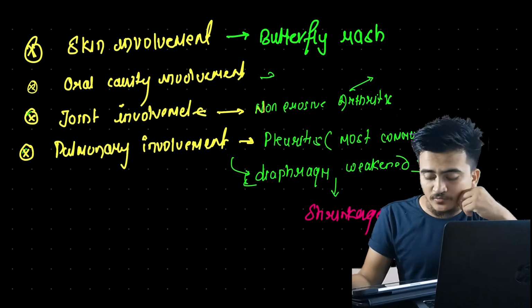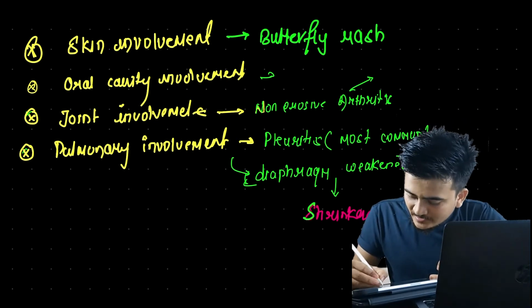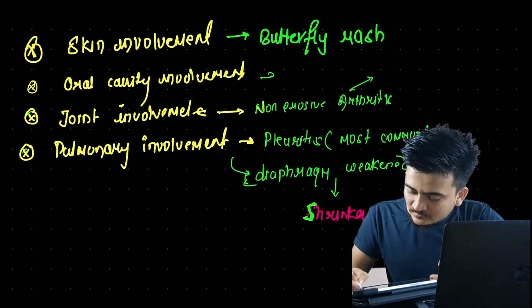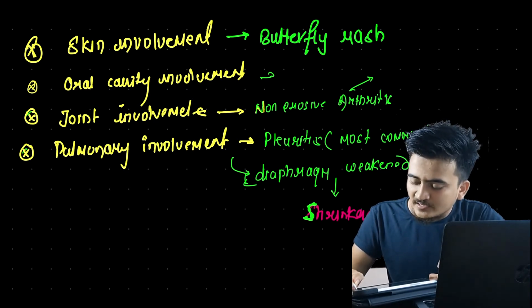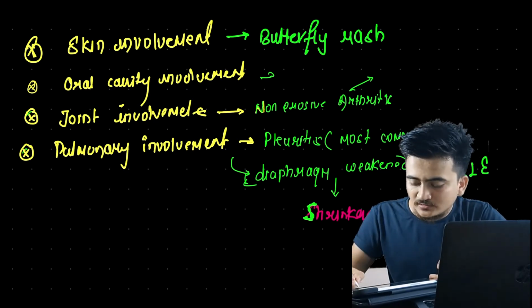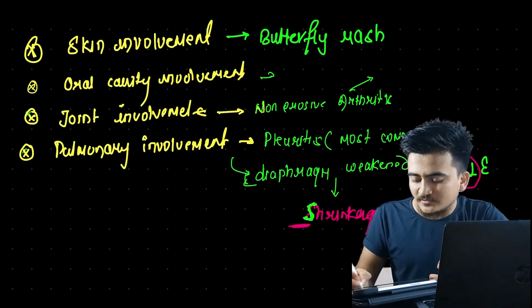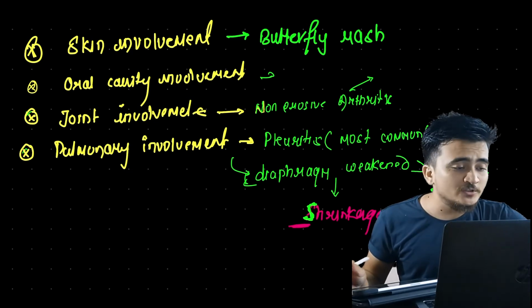So we can remember it like this: S and L, shrinkage of lungs, and this is where it is found. It is found in SLE, right? Two words, the front two letters, we can remember it like this. Okay, this was all about the pulmonary involvement.